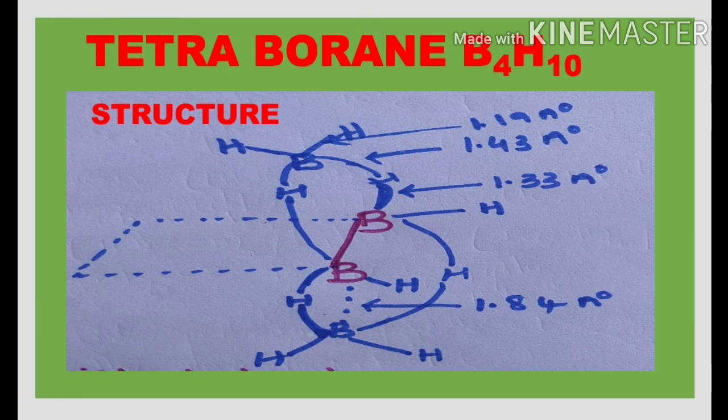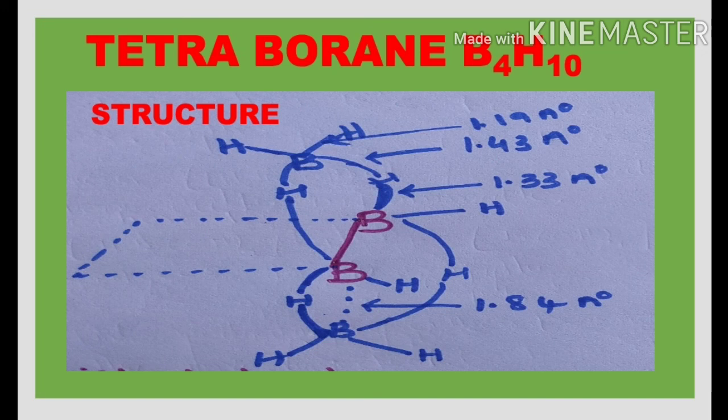But whereas in the tetraborane, we have only 4 boron atoms. These 4 boron atoms occupy the 4 vertices and the 2 points or 2 vertices which lie on the plane are unoccupied in this case. So that's why this structure is known as the distorted tetrahedron structure.